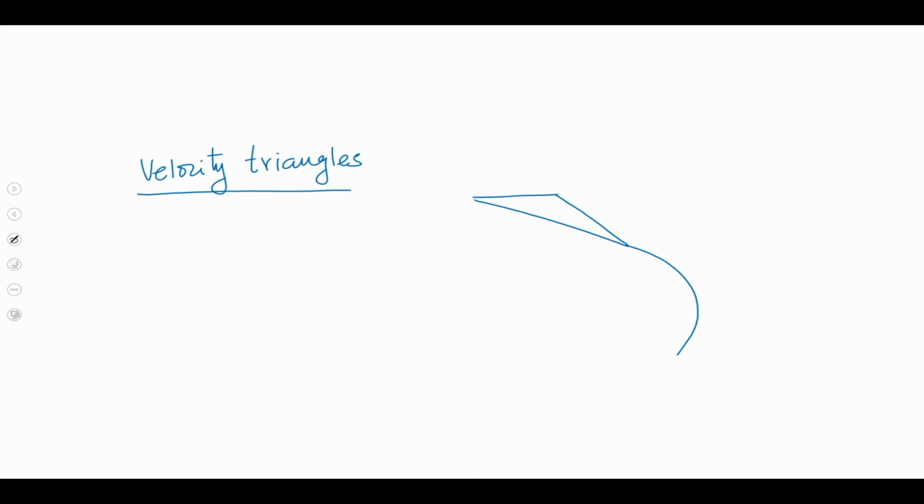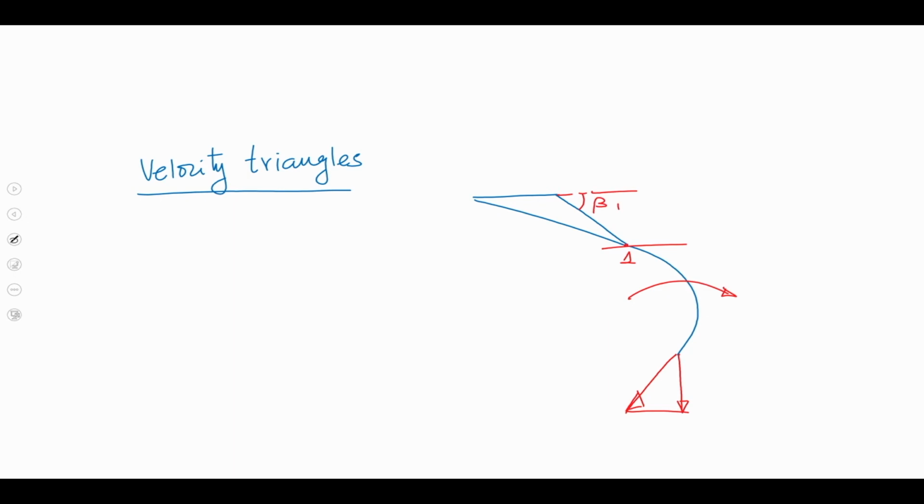Right, this is very important. Now, say this point is 1, this angle is beta 1, that is the blade angle.